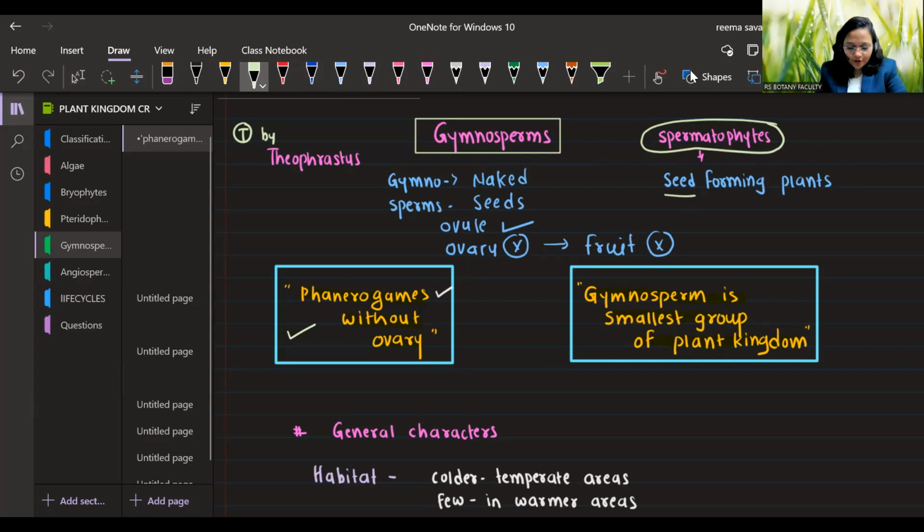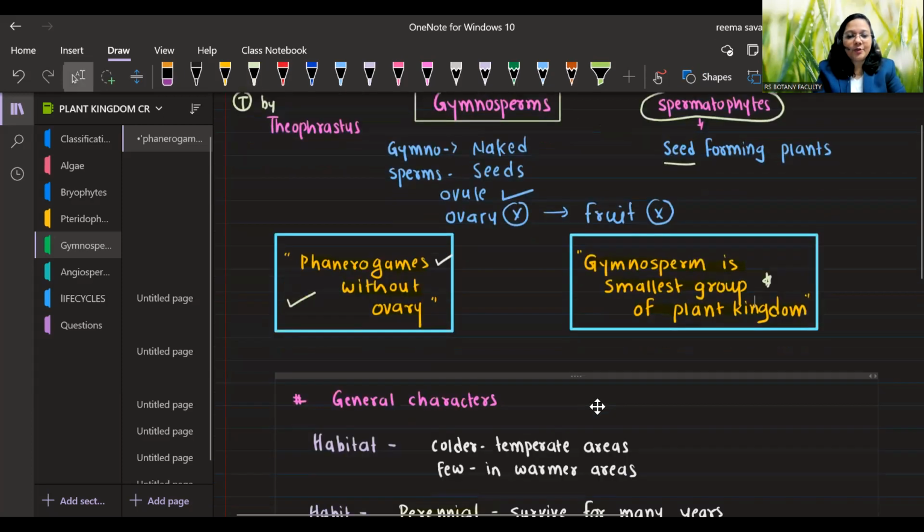Another very important line is that they are phanerogams without ovary. We divide plants into two parts, cryptogams and phanerogams. In phanerogams, there are two groups, gymnosperm and angiosperm. Gymnosperms do not have an ovary, so they do not form fruits, and they are the smallest group of the plant kingdom. They have a very small number of genera and species.